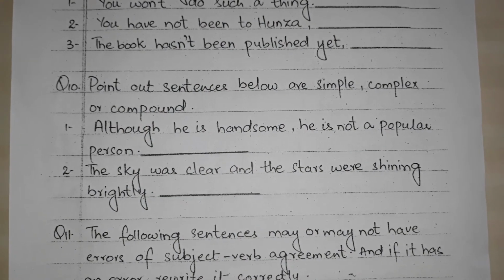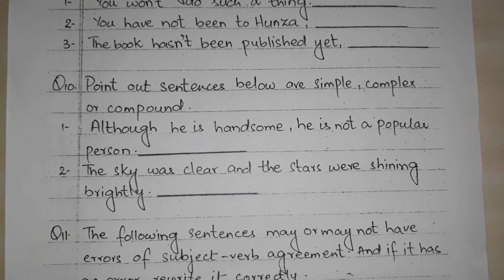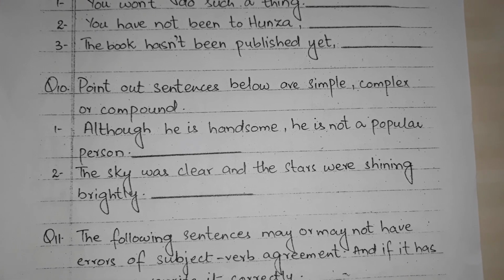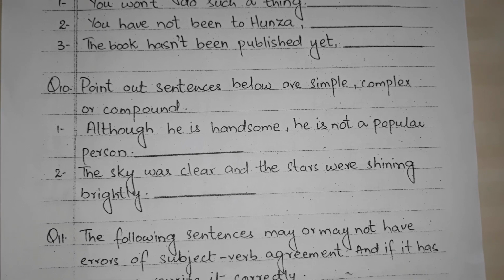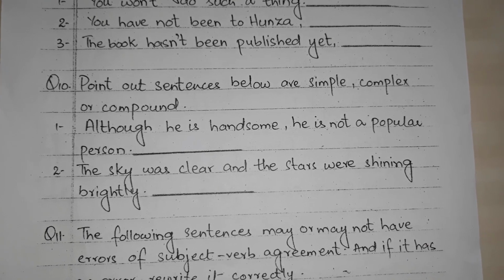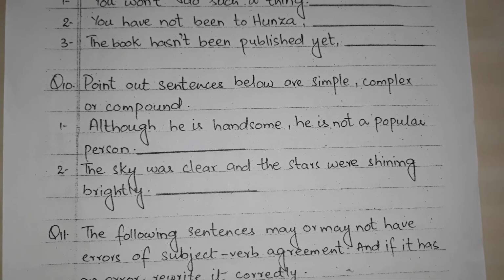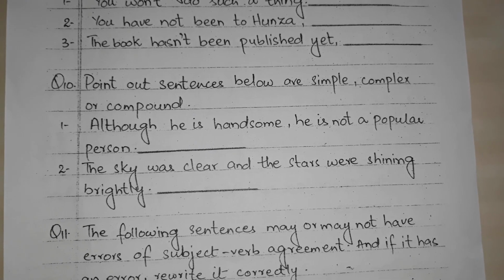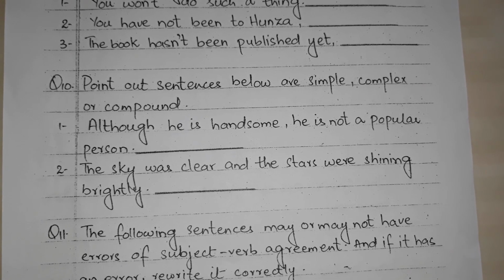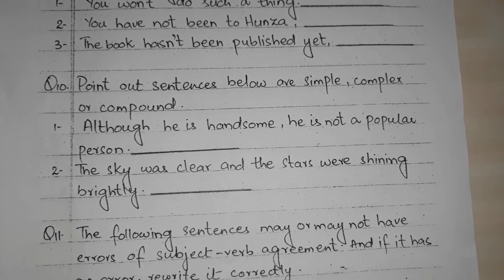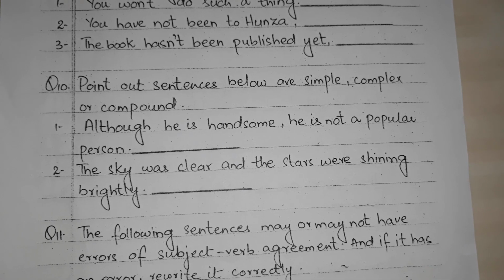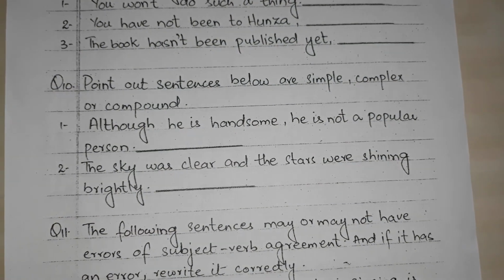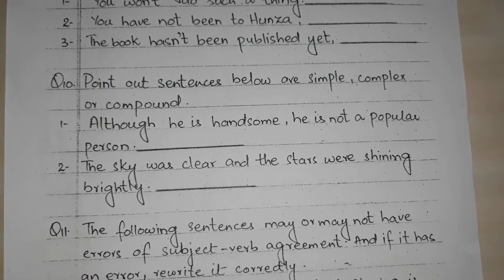Question number 10 is: point out whether the sentences below are simple, complex or compound. Students, this question is taken from chapter number 18, sentence kinds based on structure. Students, here 2 sentences are given. Number 1, although he is handsome, he is not a popular person. Number 2, the sky was clear and the stars were shining brightly. Students, here you have to write whether the sentence is simple, complex or compound. Students, for doing this question better, please revise chapter number 18.